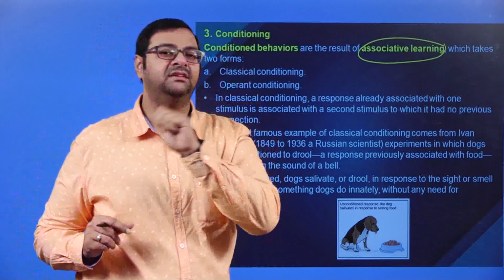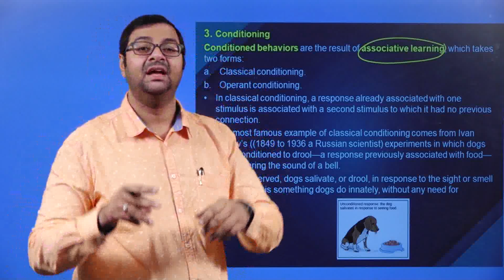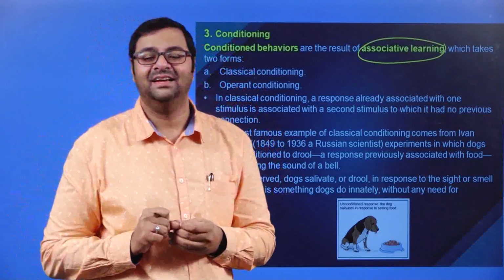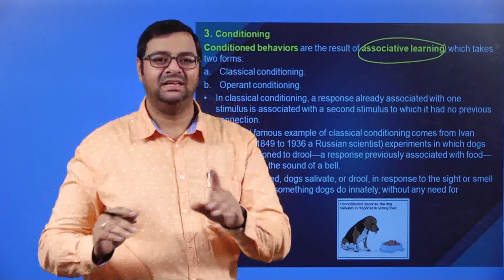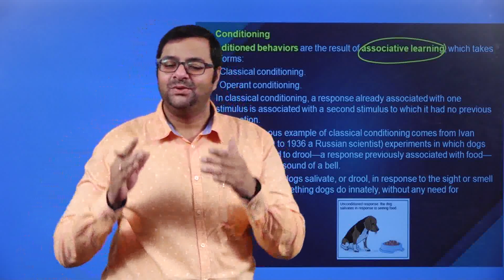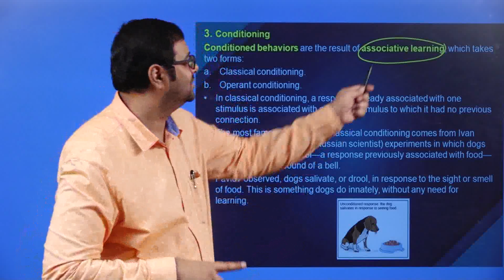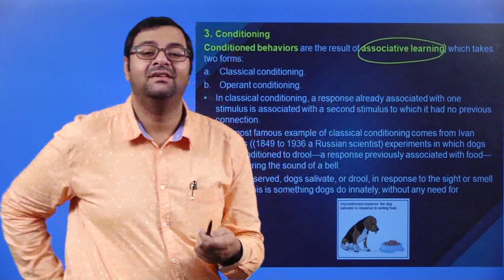So from 9 to 9:30 the first period is over, so the bell will ring. You have associated yourself. Now if the bell doesn't ring at 9:30, your mind will be diverted and you will start thinking why the bell hasn't rung, because it is an associative learning which you have developed.